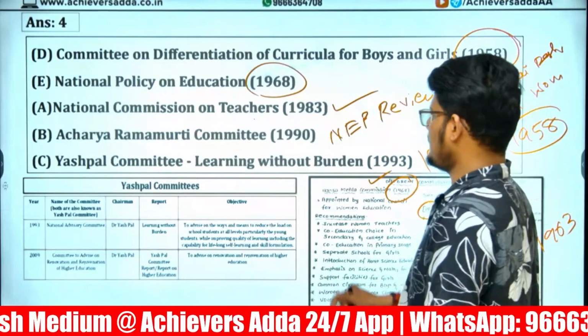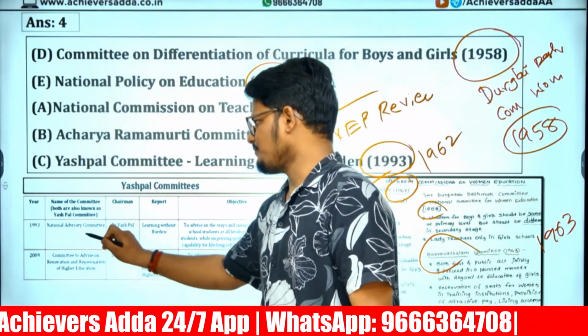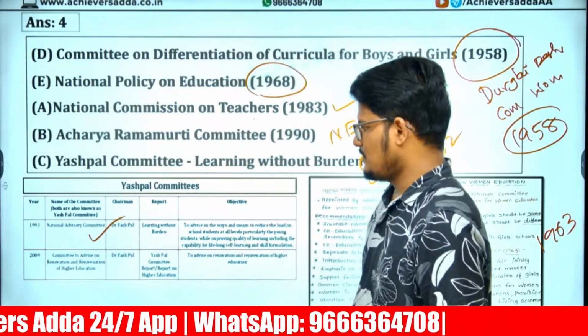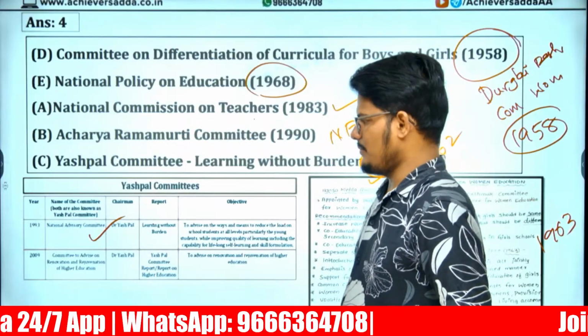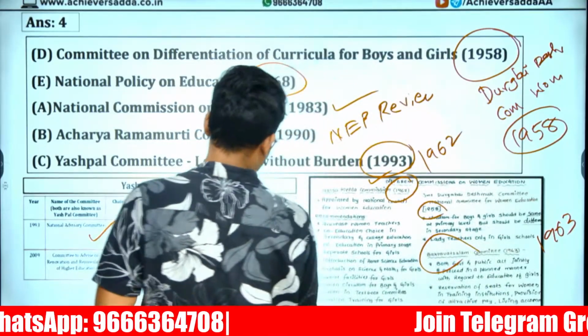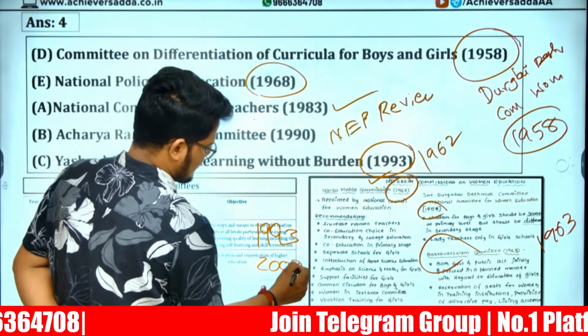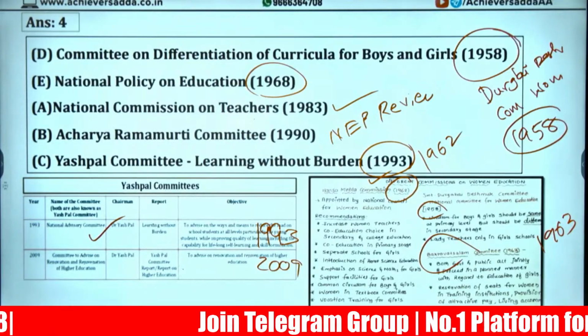Yashpal Committee, Learning Without Burden, 1993. Whereas National Commission on Higher Education is 2009. So Yashpal Committee 1993 one, 2009 is another commission. Both are Yashpal Commission only.